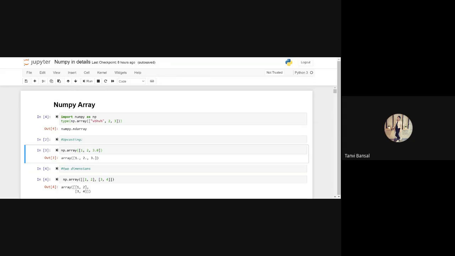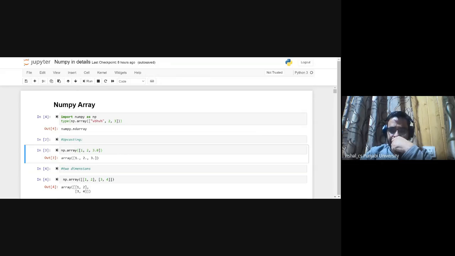Sir, in the np.array one. Second cell. You see, I am passing a list of integers as well as floating point values here. So what is it doing? It is converting the integers also into floating point. That means it is doing upcasting by default.